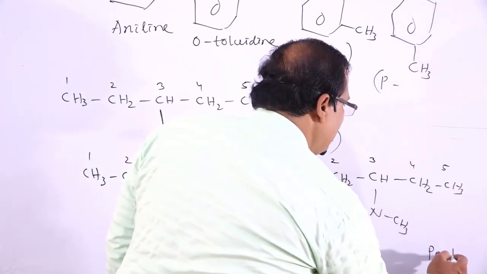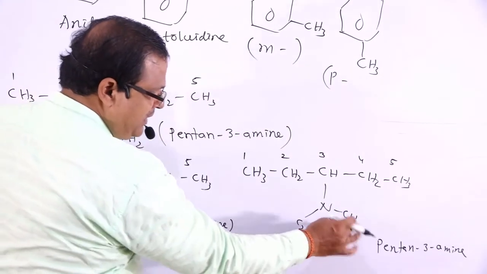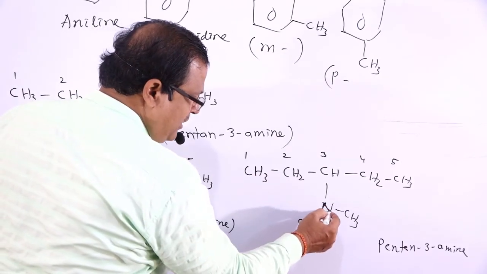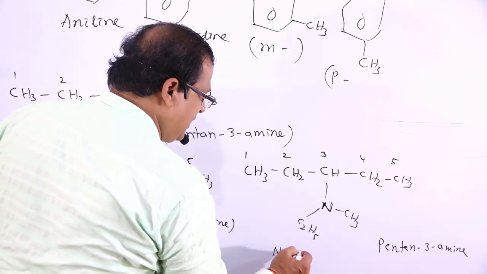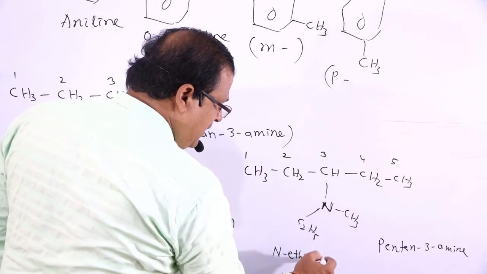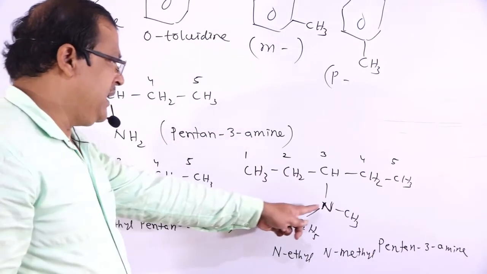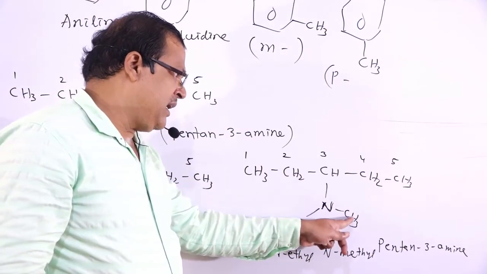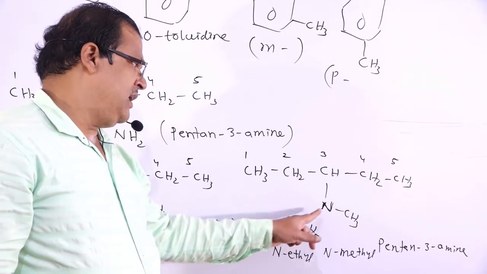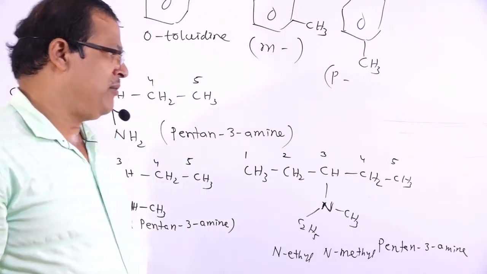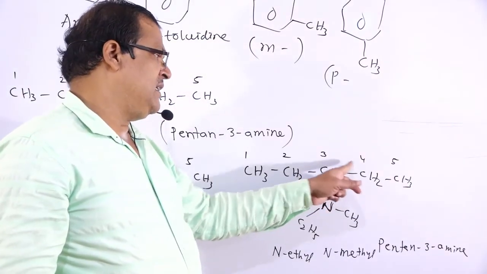Pentan 3-amine. From this nitrogen atom, two hydrogen atoms are replaced by those two alkyl groups. That is N-ethyl, N-methyl. So the name is N-ethyl, N-methyl, pentan 3-amine. If we again take substitution at different positions, then